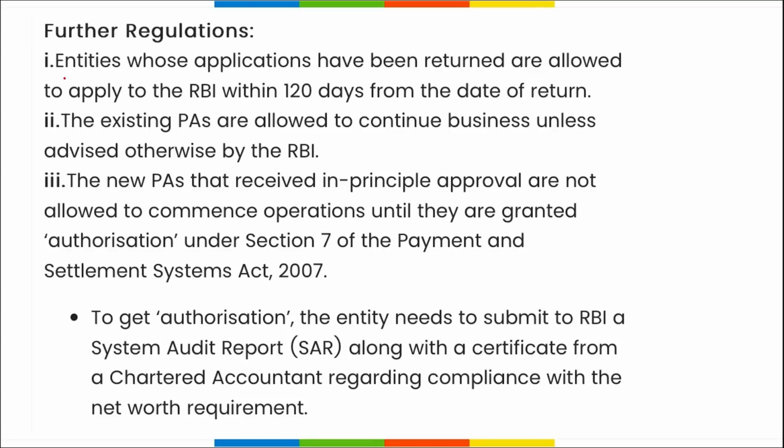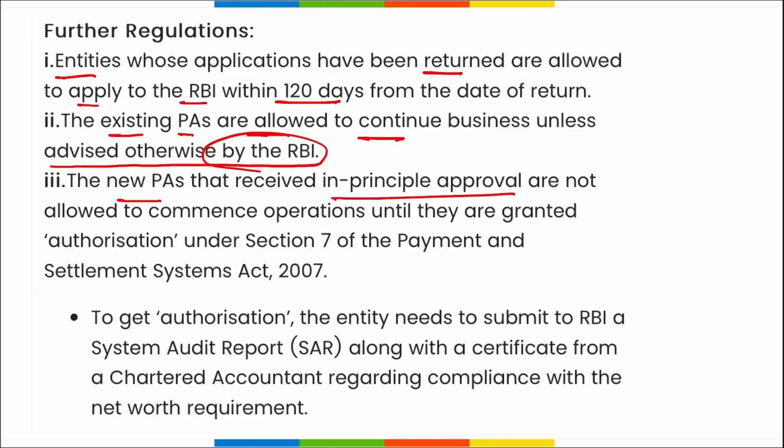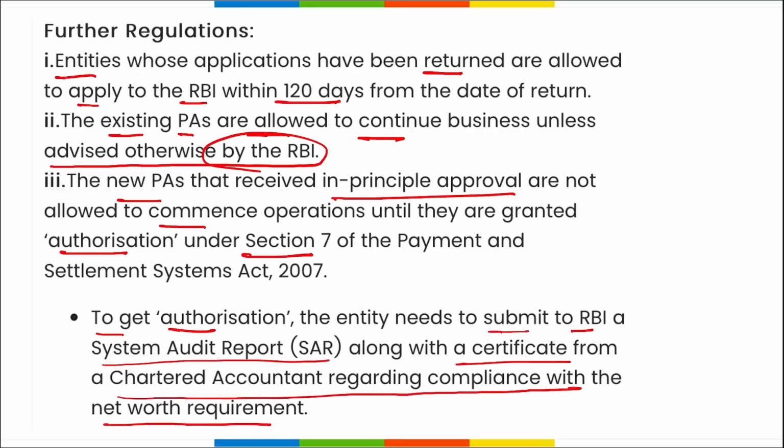Also, if we talk about some of the further regulations here, entities whose applications have been returned are allowed to apply to RBI within 120 days from the date of return. The existing PAs are allowed to continue business unless advised otherwise by the RBI. The new PAs that receive the in-principle approval are not allowed to commence operation until they are granted authorization under Section 7. To get authorization, the entity needs to submit to RBI a system audit report along with a certificate from the chartered accountant regarding compliance with the net worth requirement.